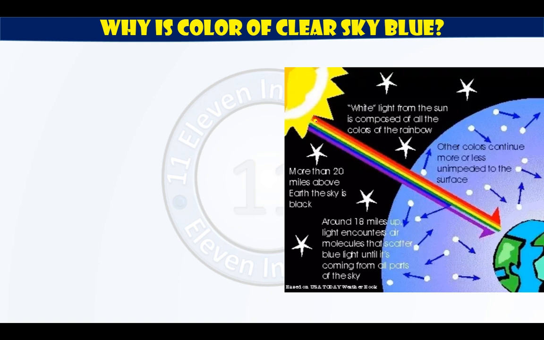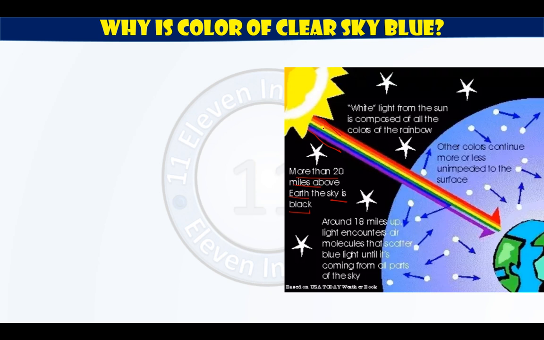Now what happens is the sunlight will emit the sun rays. This is actually the white light, the band of 7 colors. But we do not see different colors over here. This is now a single color. Now it travels through the outer space. Here we don't have more particles. So here there will be no scattering. And due to this reason, the sky is black at about more than 20 miles above the surface of Earth, which means that in the outer space the sky is black because the particles are not present over there, and hence there is no scattering.